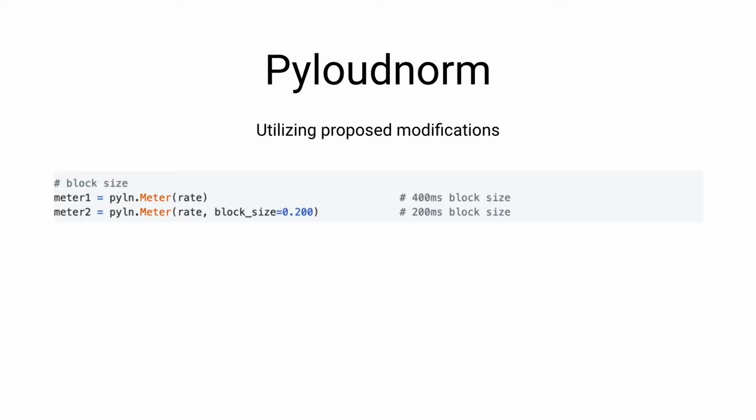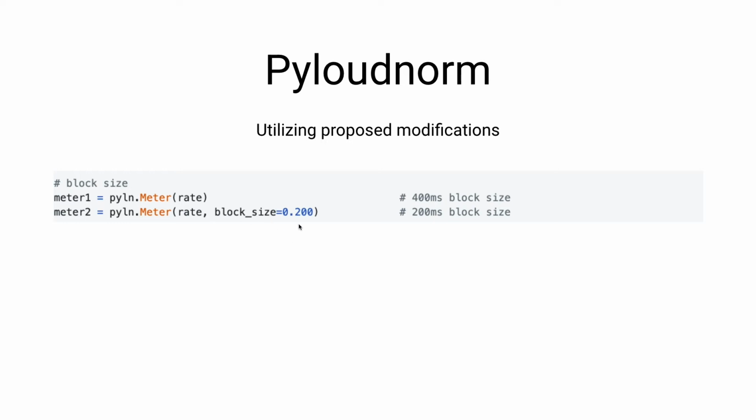So one of the key aspects is, while it's easy to create a standard meter just by passing the default values, you can also modify all of the underlying algorithm parameters that are needed to utilize those proposed modifications. And we built the library in such a way that it's easy to adapt those. So for example, while creating the meter in the default format, we'll create a meter with the standard 400 millisecond block size.